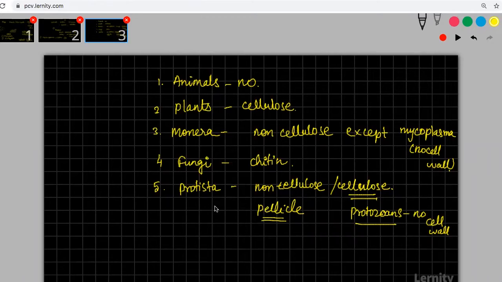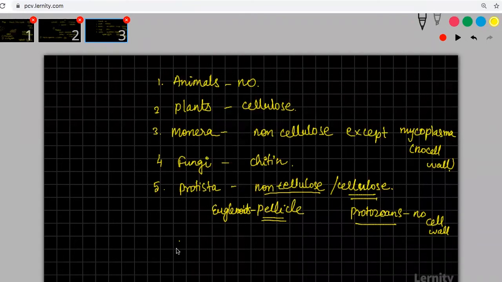If you're talking about euglenoids, euglenoids will have pellicles. Okay, and then some of them will have non-cellulose structures. They will be having different chemicals. Okay, you have galactans, mannans, those kind of things. But galactans, mannans are found in plants only. Plants, algae, you will see.